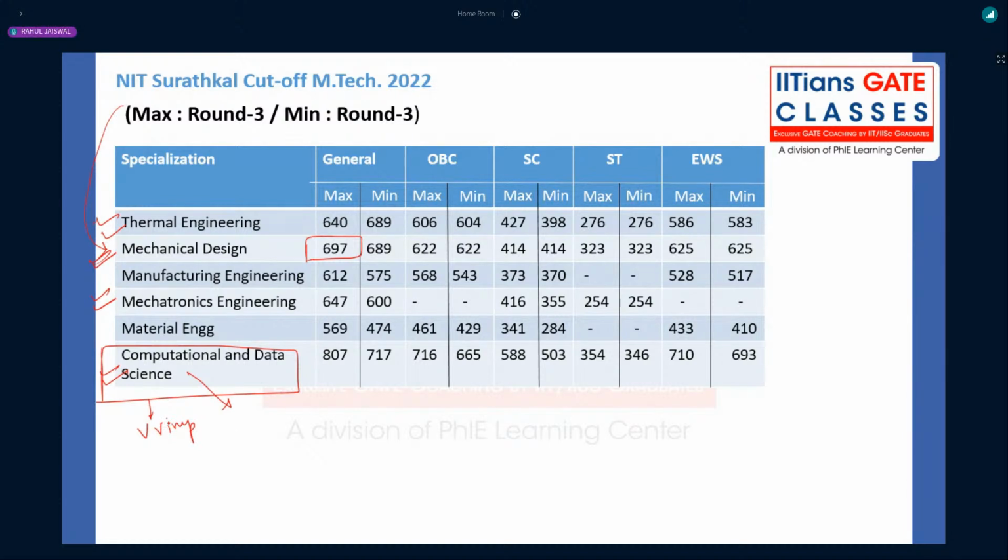NIT Suratkal, yes. This particular computational data science has a batch strength of 35. Last year, out of the 35, 32 students were from a mechanical background.